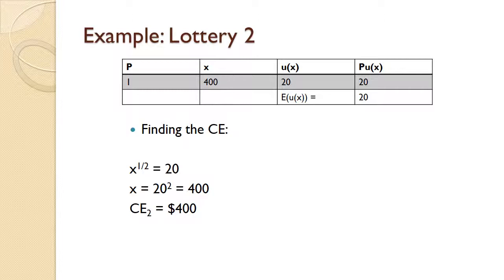Now to find the certainty equivalent for this lottery, we set the utility function equal to the expected utility, so we have x to the 1/2 is equal to 20. Square both sides. That gives us x is equal to 20 squared, which is $400. The certainty equivalent for Lottery 2 is therefore $400. Now this makes total sense, because in Lottery 2, the consumer is guaranteed a payoff of $400. The certainty equivalent tells you what is the most that a person should be willing to pay for a lottery.